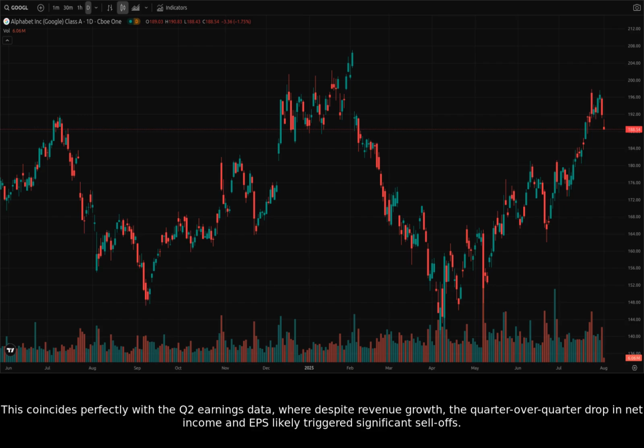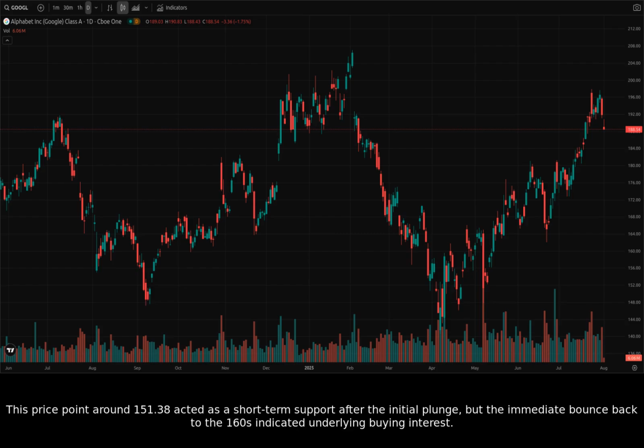volume. This coincides perfectly with the Q2 earnings data, where despite revenue growth, the quarter-over-quarter drop in net income and EPS likely triggered significant sell-offs. This price point around 151.38 acted as a short-term support after the initial plunge, but the immediate bounce back to the 160s indicated underlying buying interest.